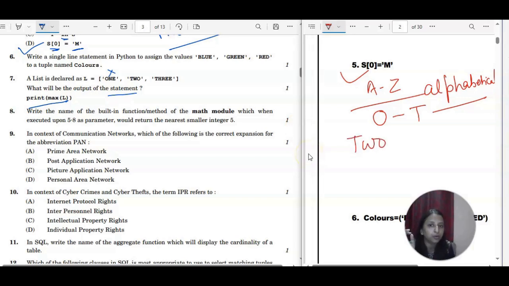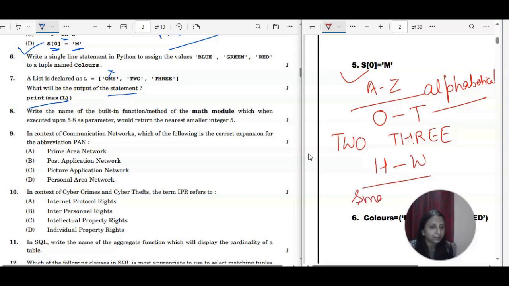So you have 2 also and you have 3 also, right? Actually, this is in capital, so let me also write it in single case only, because this is going to work with respect to the ASCII values. So T, H, R, double E. Now what we have to check? We have to check T with T. So this is same only. Now W with H, right? If you go by alphabetical order, first H is coming and then W. So which one is greater? The left hand side H is smaller, and this one is greatest. So that means 2 is the answer. The maximum value for this is 2, TWO. 2 is the correct answer, right?